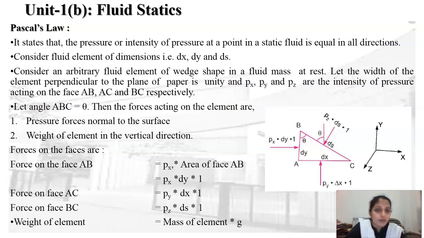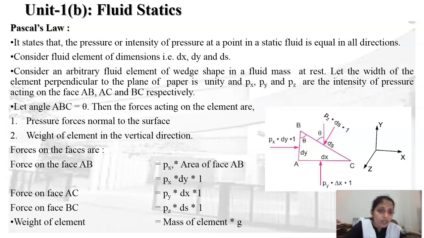Then the forces acting on the fluid element are, first, the self weight of this wedge shaped element, and second, the pressure forces in the x direction, y direction and along the z direction. Let us first consider the force on the face AB.